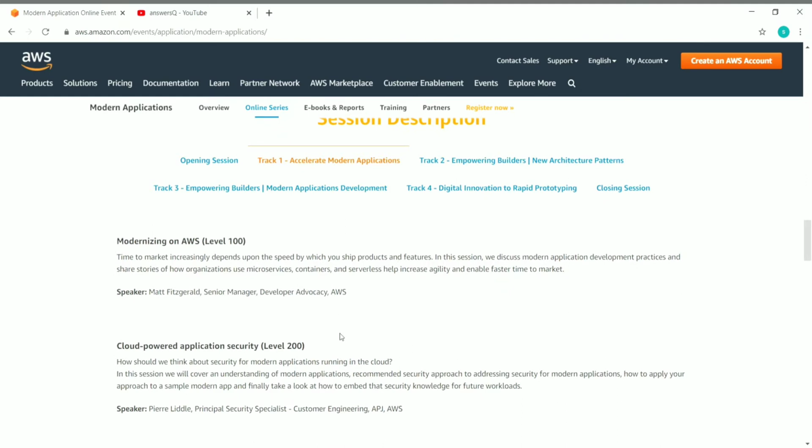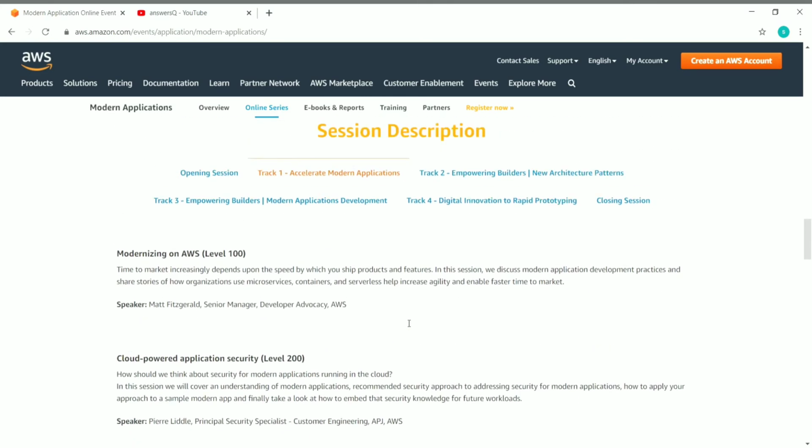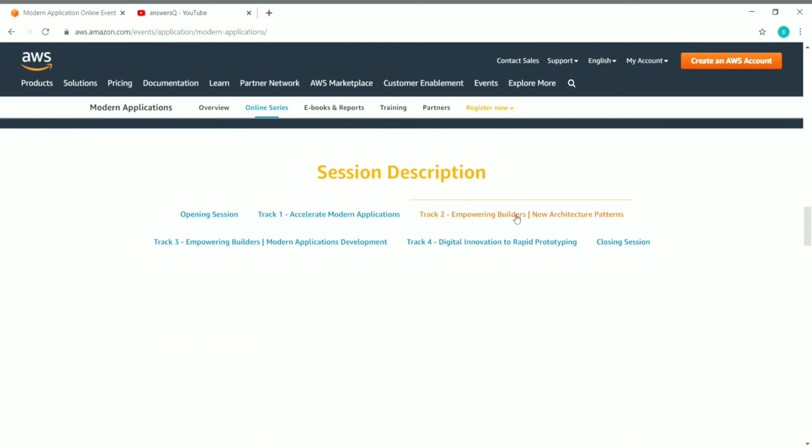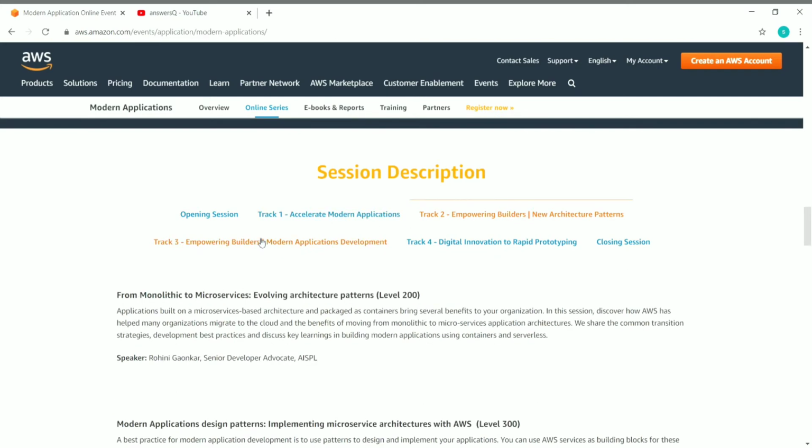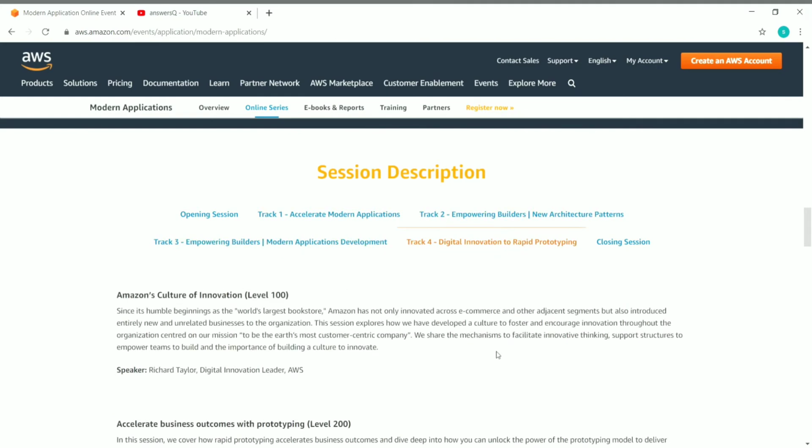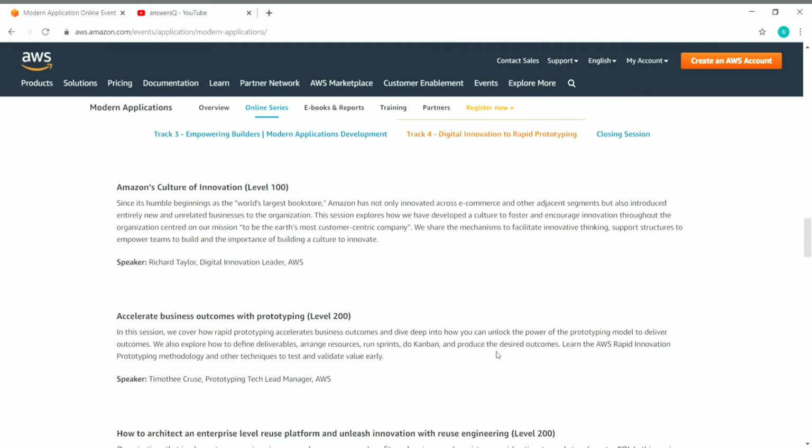They have given all the details like what is the session and who is going to speak in that particular session and what you will be learning about. They have given all the details about every particular session here. You can just click on whichever one you want to know about. Just click on it and see the details about that particular track and the sessions.